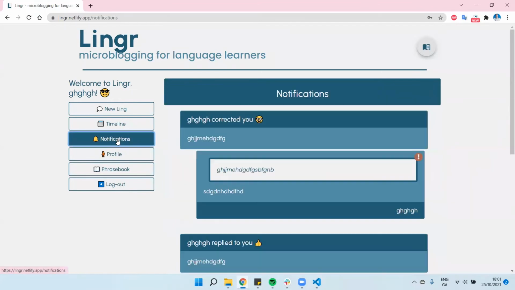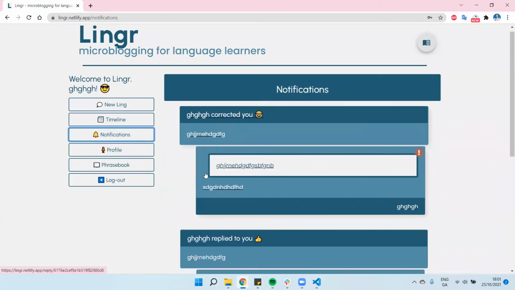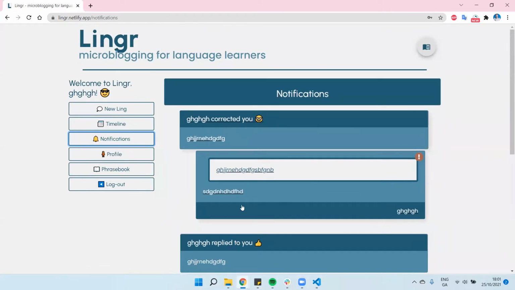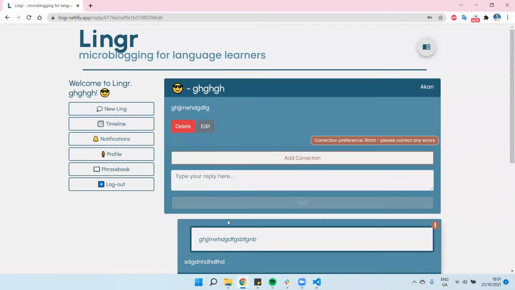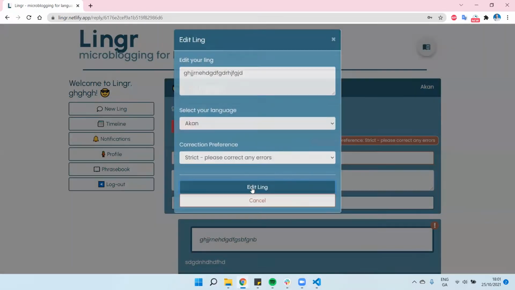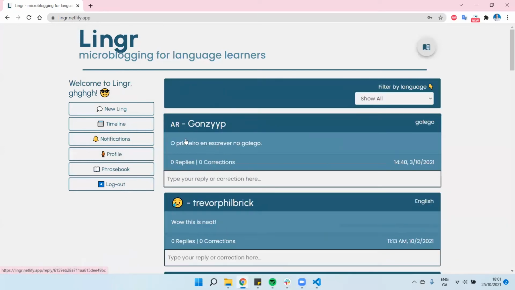And then if you go to notifications, it shows you all the replies that have been posted to messages you've put up, and then shows them in the order they went up. So there's corrections at the top, and then you can click them, and they'll take you through. And yeah, same with your replies. You can edit and change your own posts. You can also delete them if you want.